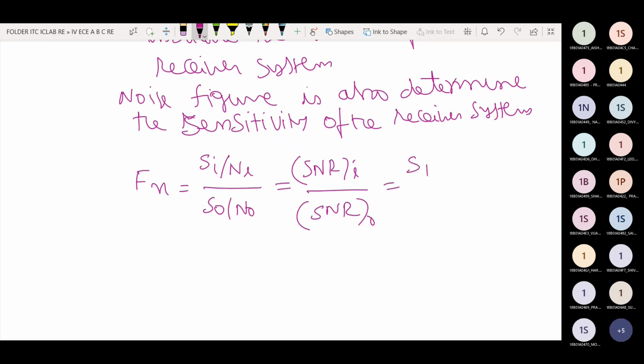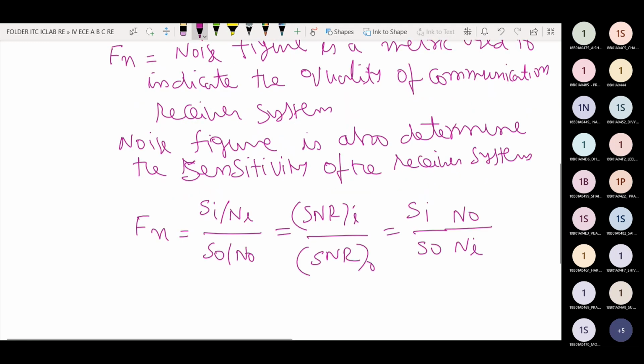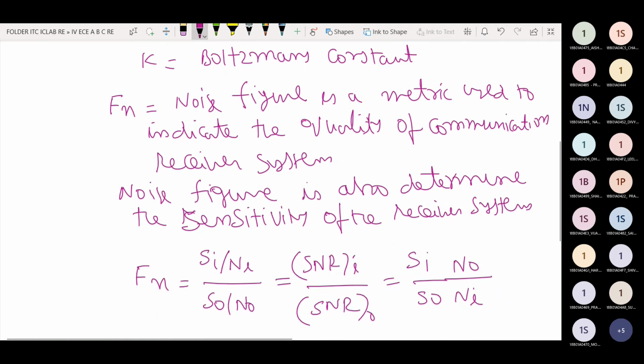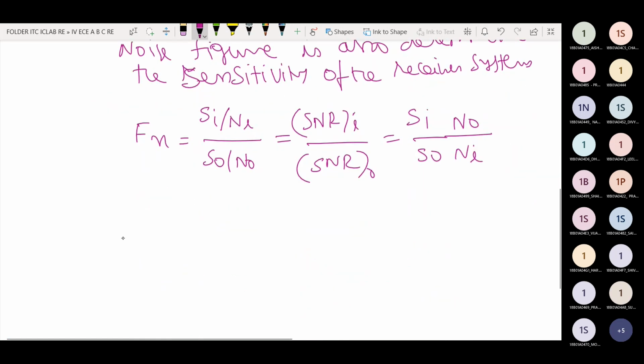That is, Si by Ni times N0 by S0. Here in this block diagram, the gain is equal to S0 by Si, output signal power by input signal power. Also the gain is equal to output noise by input noise. These two definitions, related to signal power and noise power, are very important.